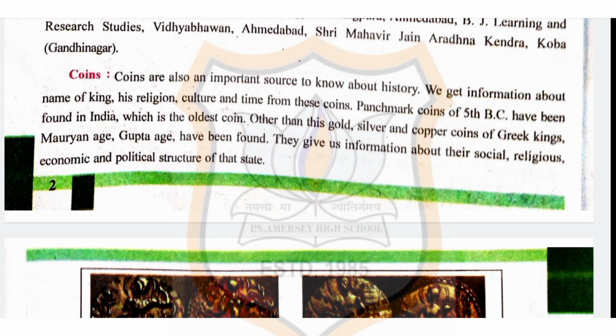Other than this, gold, silver and copper coins of Greek kings, Mauryan age, Gupta age have been found. They give us information about their social, religious, economic and political structure of that state.